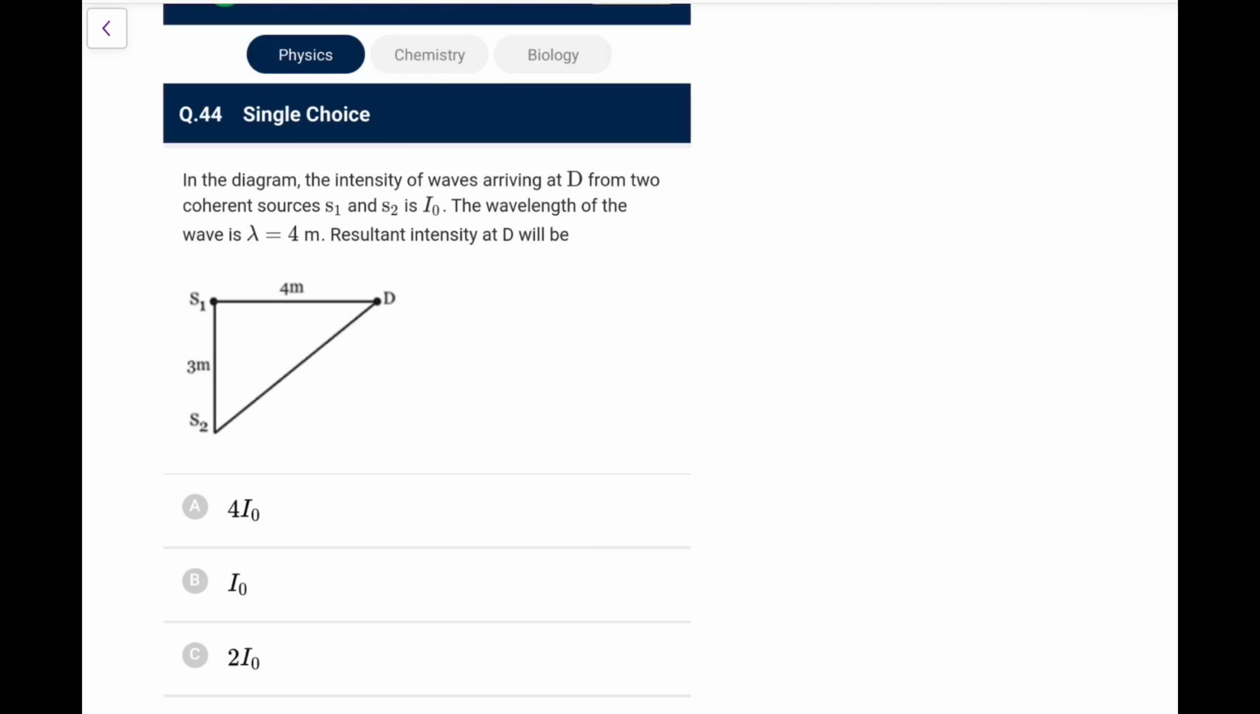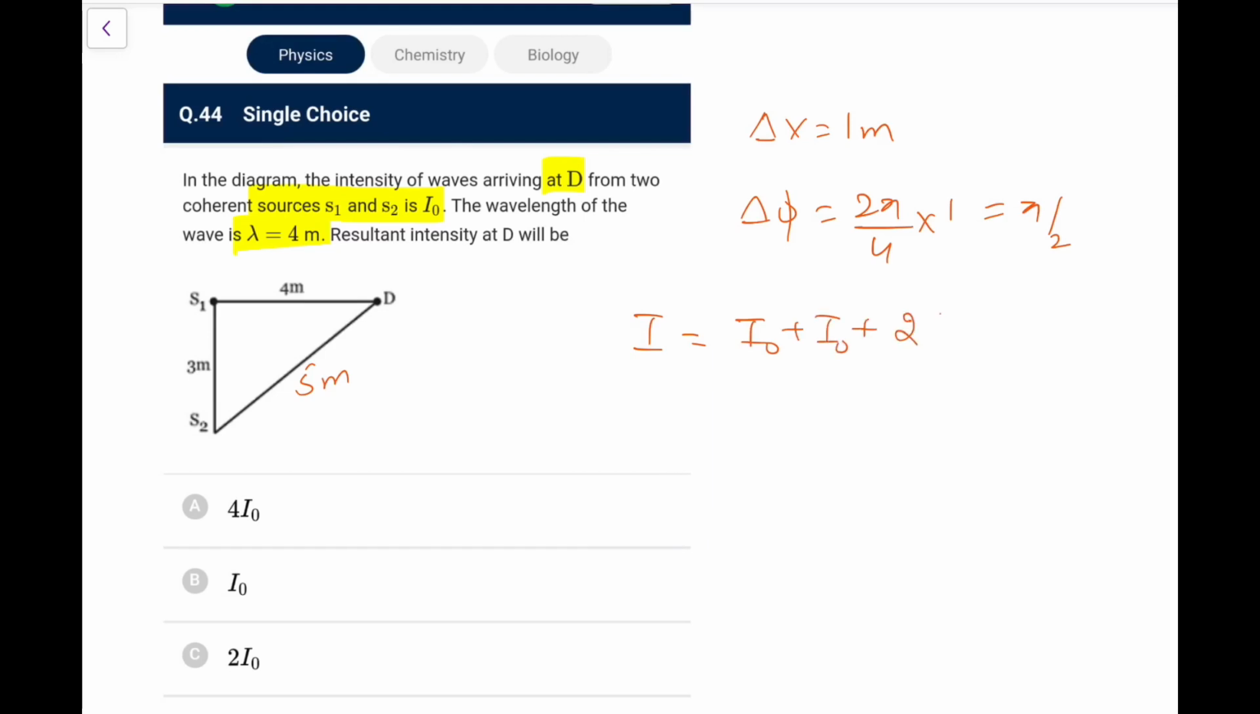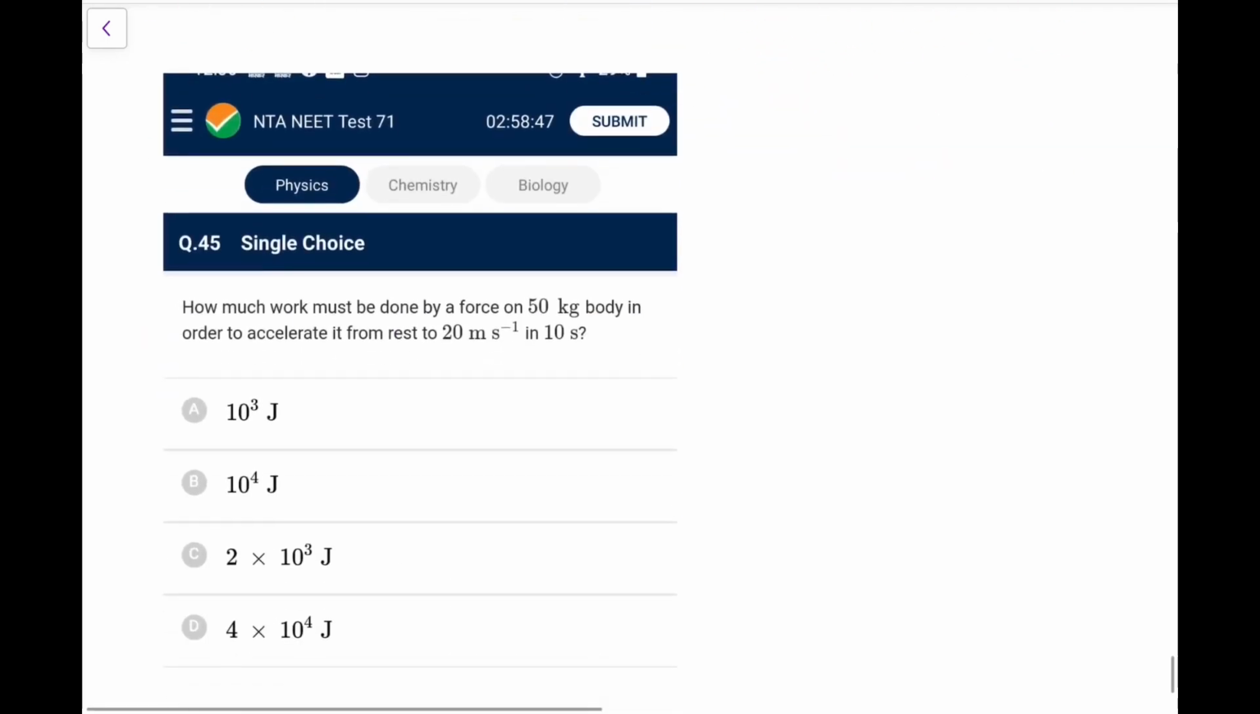Next one. In the diagram, the intensity of waves arriving at D from two coherent sources is I0. The wavelength lambda is 4. The resultant intensity at D will be? First of all, S2 will travel 5 meter, S1 will travel 4 meter. So the path difference, delta x, is equal to 1 meter. So the phase difference would be 2 pi by lambda into 1, that is equal to pi by 2. So the intensity would be I0 plus I0 plus 2 root I1 I2, that would be 2 I0 cos of pi by 2. And cos of pi by 2 you all know is 0. So it comes out as 2 I0. So go for option C. It is like the question we did above, the same formulas we are using.